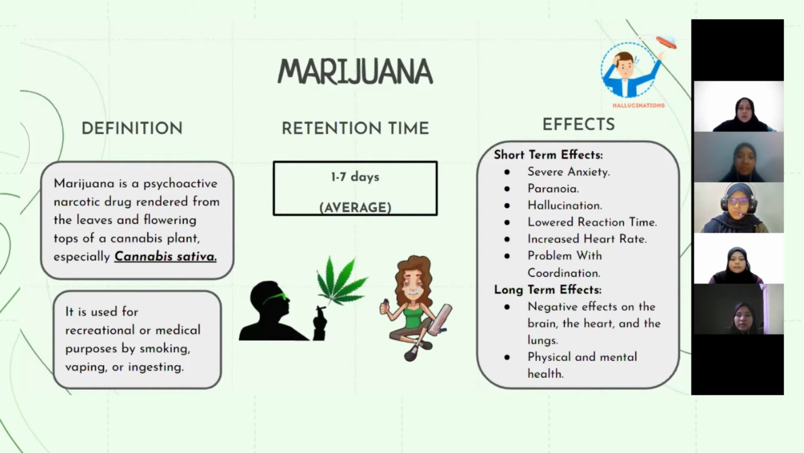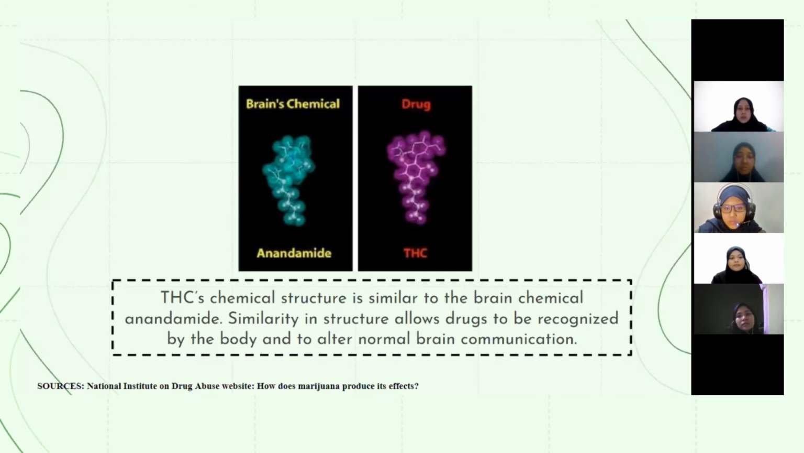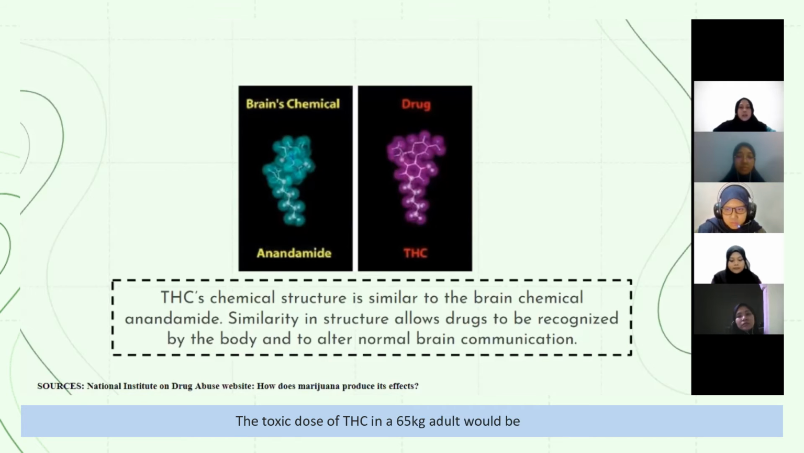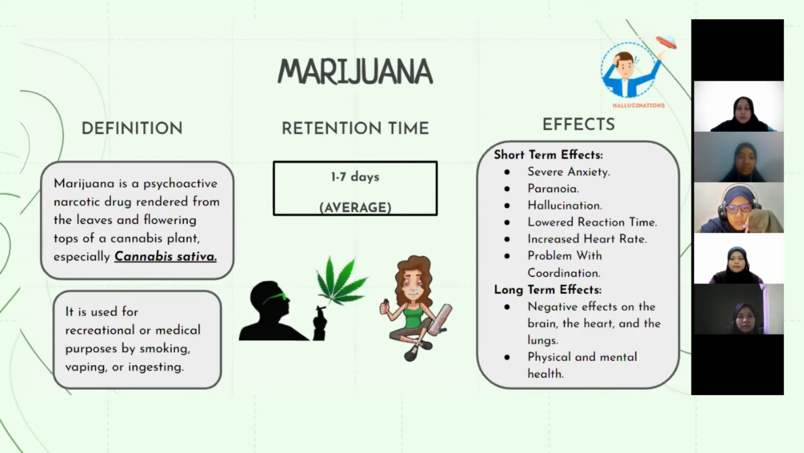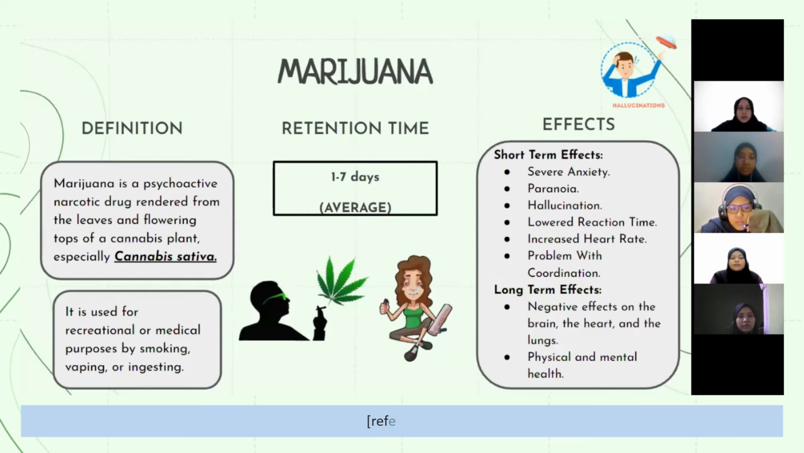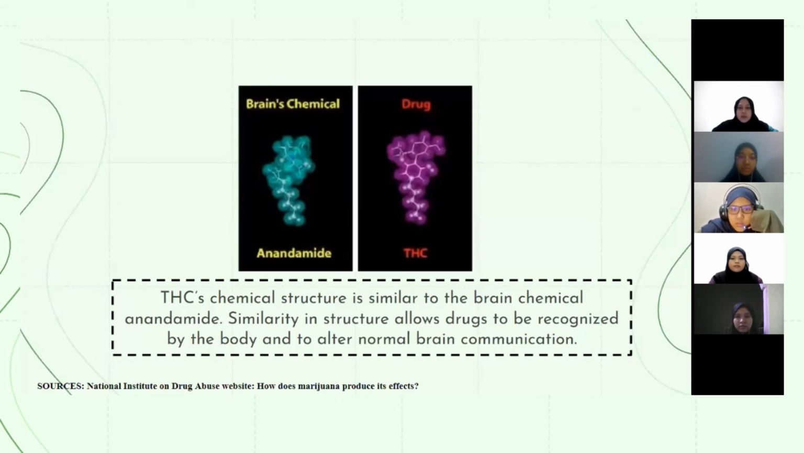For the toxic dose level, there is no exact amount that has been recorded. However, the toxic dose of THC in humans is estimated for 65 kilograms of a dog would be 8.45 kilograms. Lastly, for the negative effects of marijuana, the short-term effects include severe anxiety, paranoia, short-term memory problems, hallucination, lower reaction time, increased heart rate, and problems with coordination.